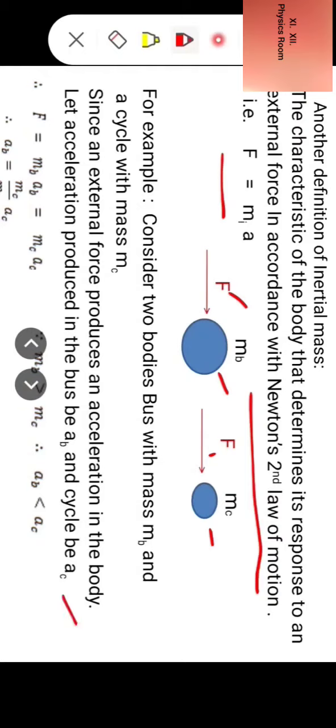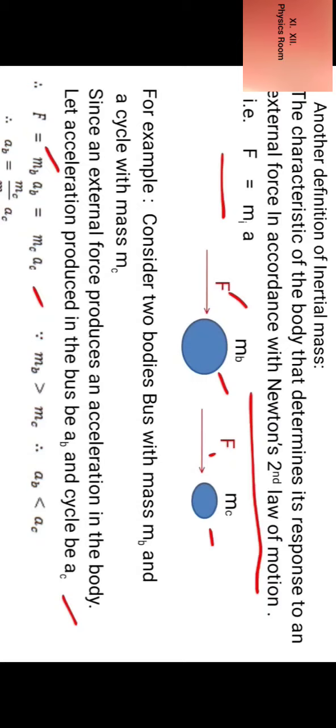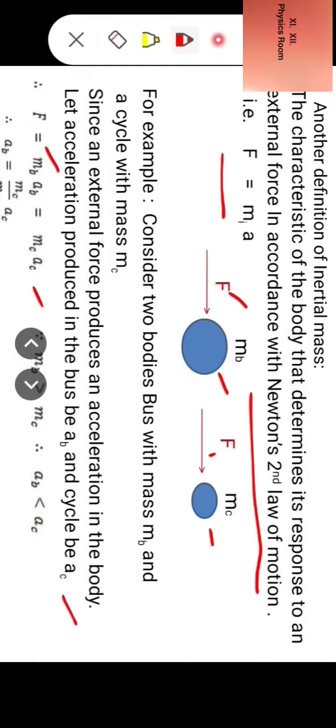Therefore, for both we can write F is equal to MB AB and also F is equal to MC AC, because force applied is same on both. Because MB is more than MC, therefore AB is less than AC.